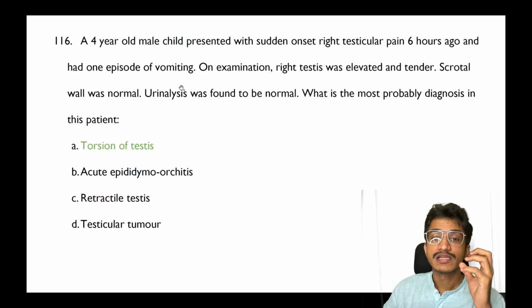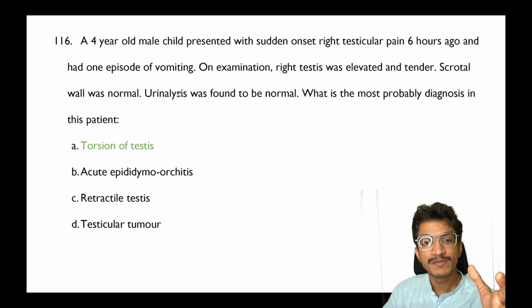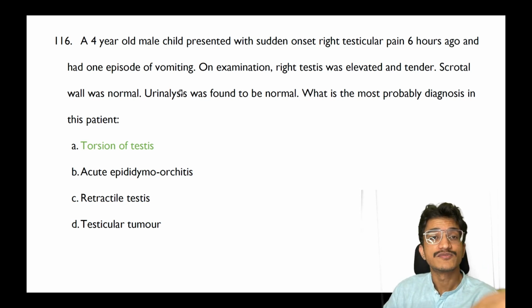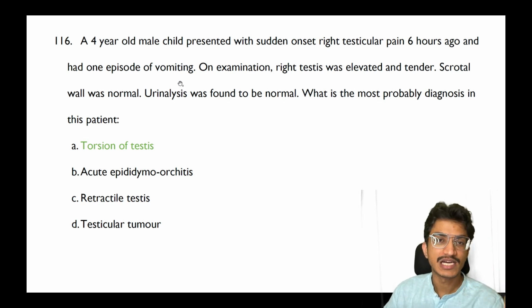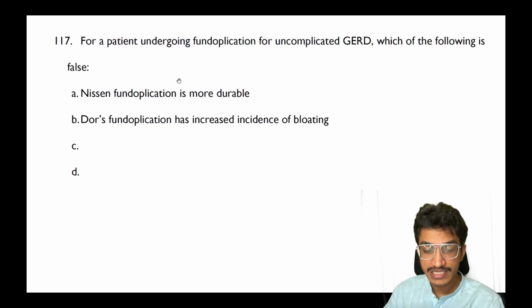Moving on to next, a 4-year-old child with sudden onset right testicular pain, with right testis elevated, tender, urinalysis was normal. So very easy, straightforward answer is torsion of testis.